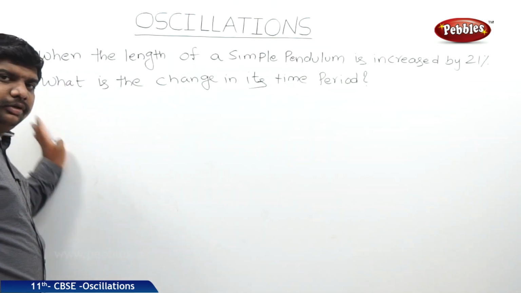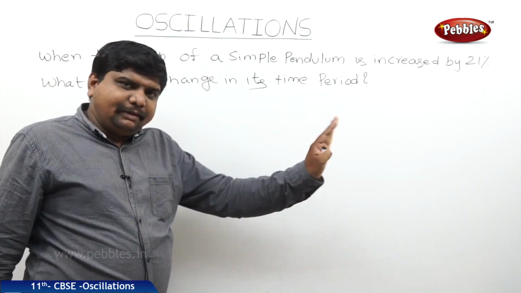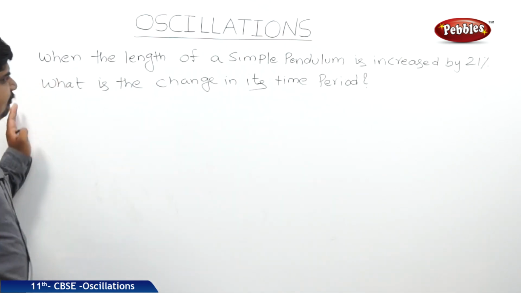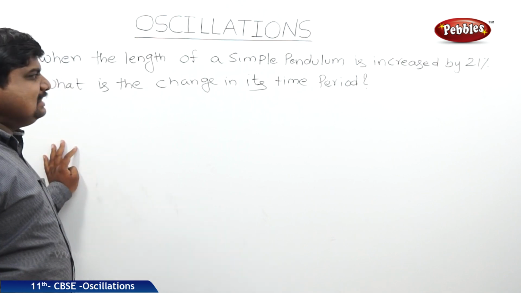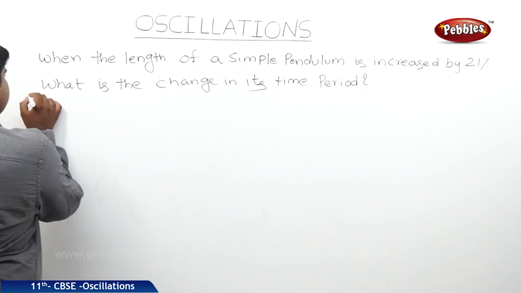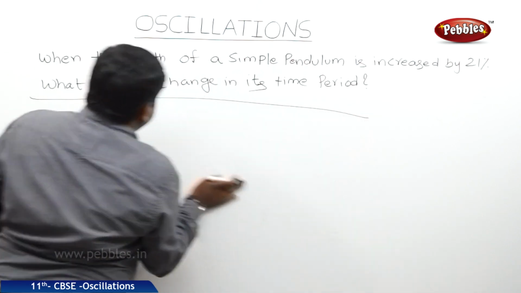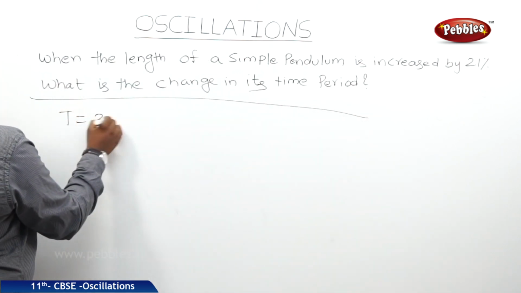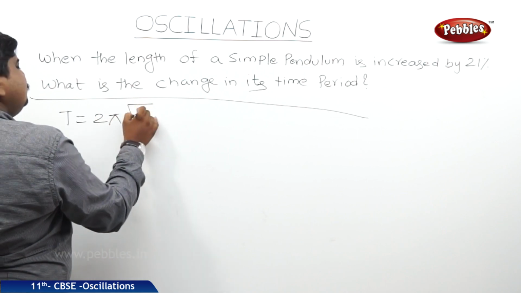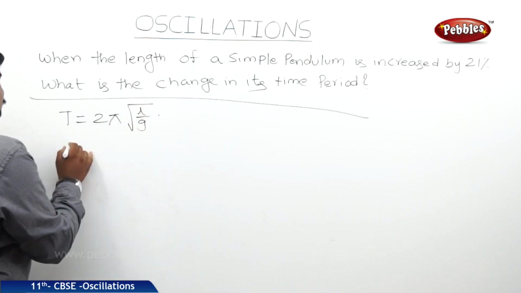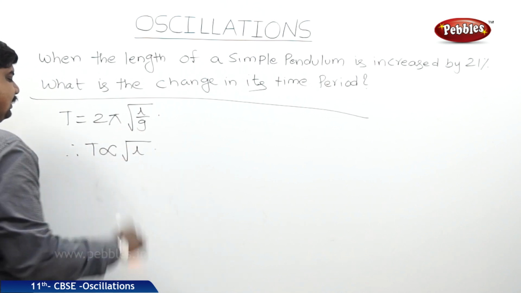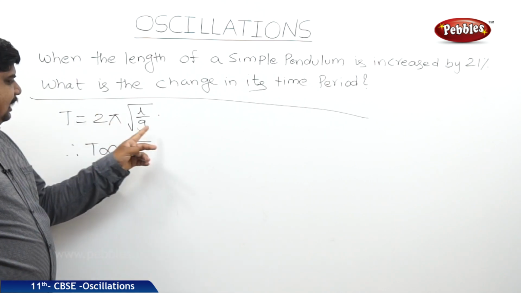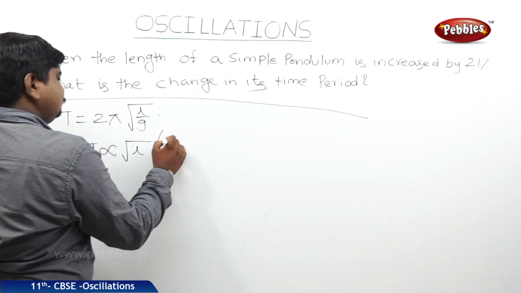This is the problem which is related to the time period of the simple pendulum. When the length of a simple pendulum is increased by 21%, what is the change in its time period? So we know that T is equal to 2 pi root L by G. So we can write T is proportional to square root of L, where 2 pi and G are constants.